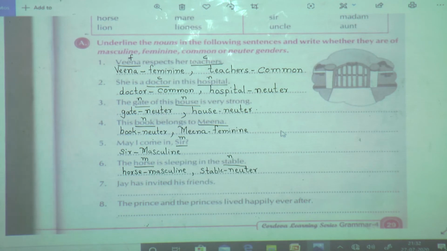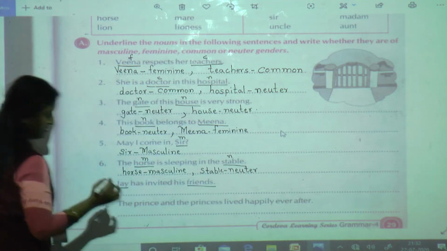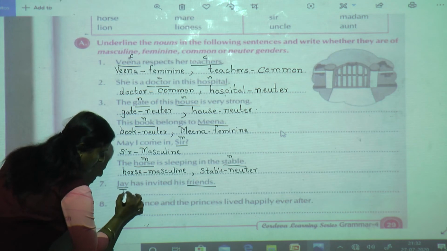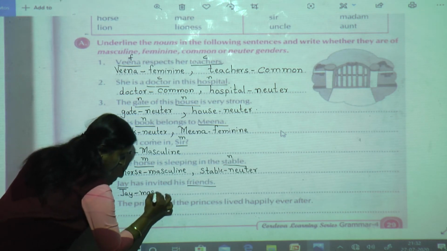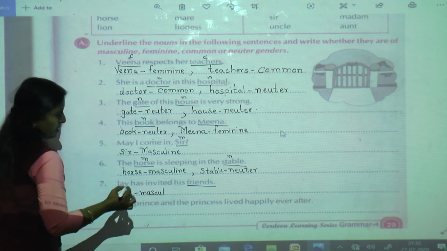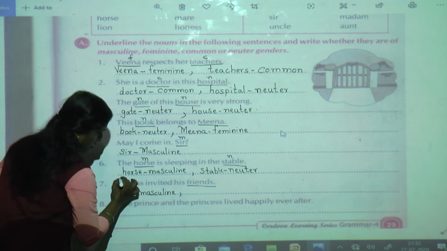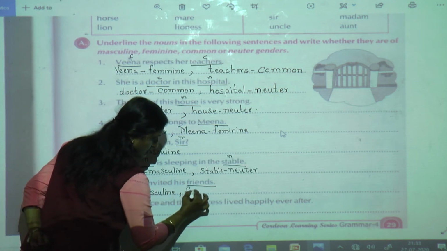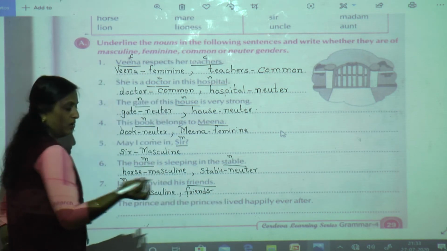Jay has invited his friends. Okay. Jay, friends. So Jay is what? From the name itself you can say it is a male boy. Masculine. M. Friends. Maybe girl also, boy also, either a male or a female.